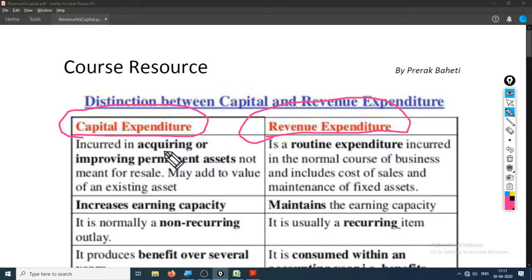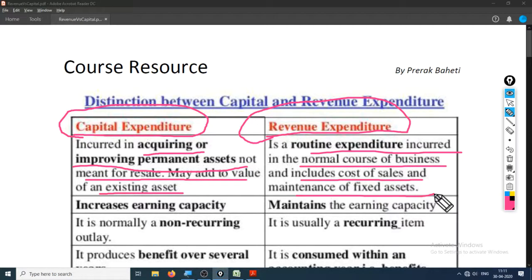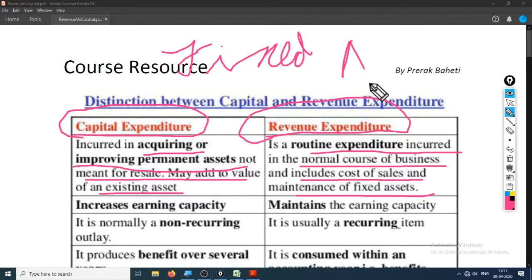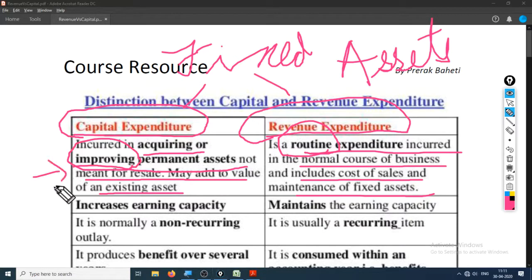Capital expenditure is incurred in acquiring or improving permanent assets not meant for resale, and may add to the value of an existing asset. Revenue expenditure is a routine expenditure incurred in the normal course of business and includes cost of sale and maintenance of fixed assets. So this is only for fixed assets, that is one thing we know for sure. Now one is improving while the other is only a routine expenditure. Let's see the second one.